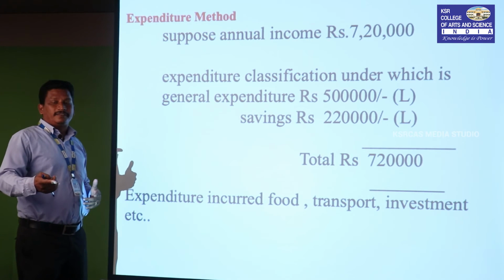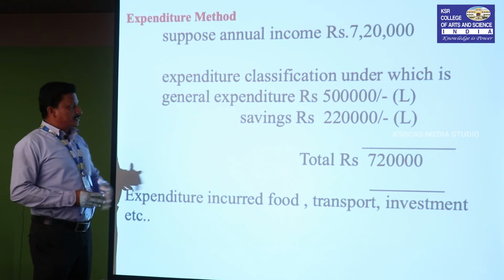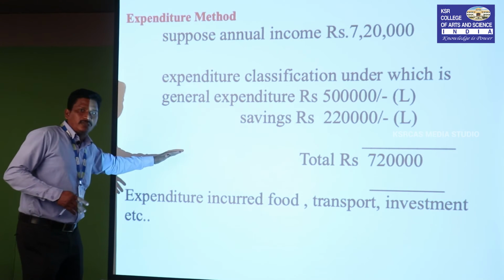This is another method of calculating national income. Here also it is 7,20,000.